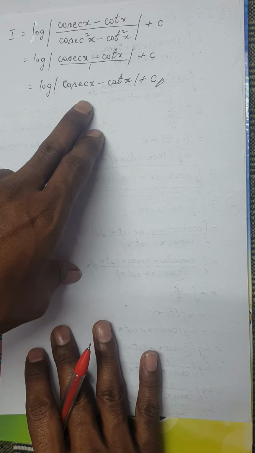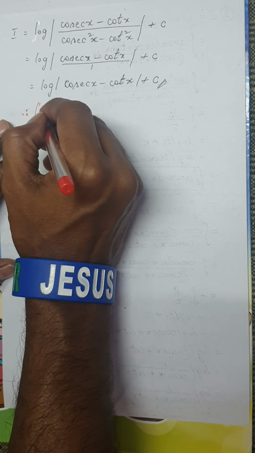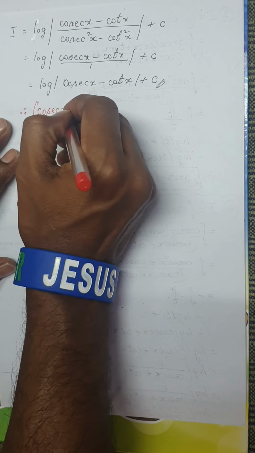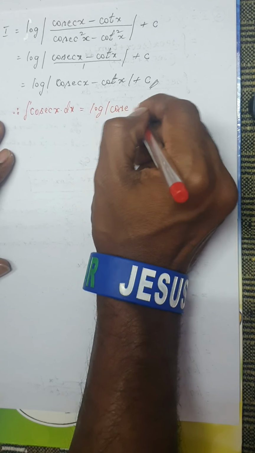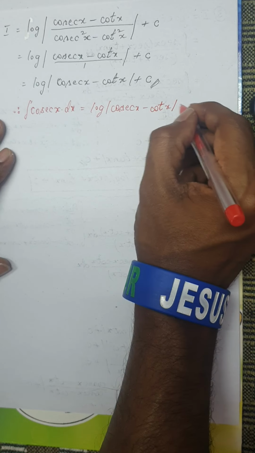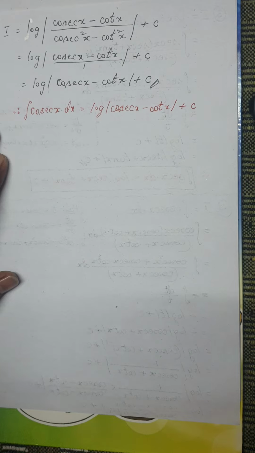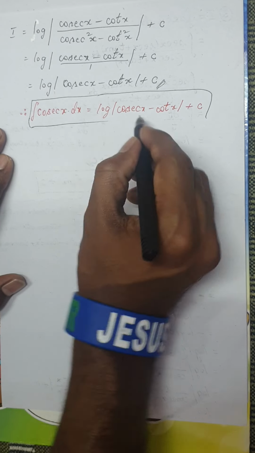So this is the final answer for the integral. Remember, I started with the integral of cosecant x, so I ended up with log of cosecant x minus cot x. So the final way of writing the formula is: integral of cosecant x dx can be written as log of mod cosecant x minus cot x plus c, which is the constant of integration, and this is the final result of the integral of cosecant x dx.